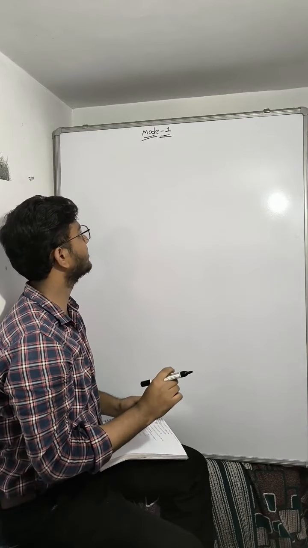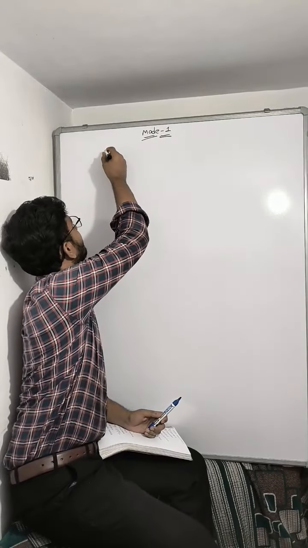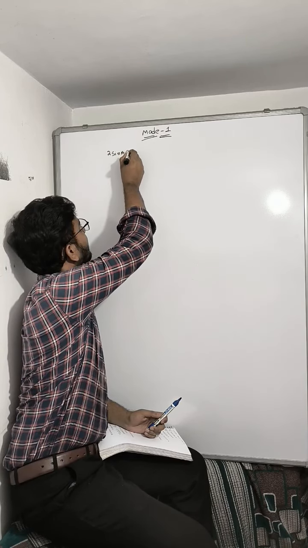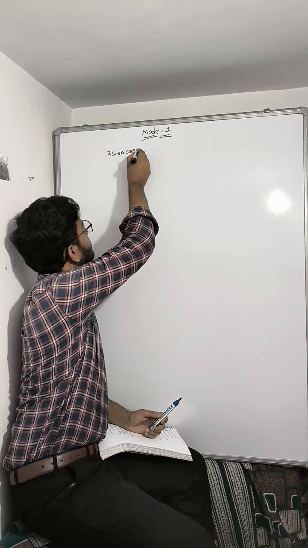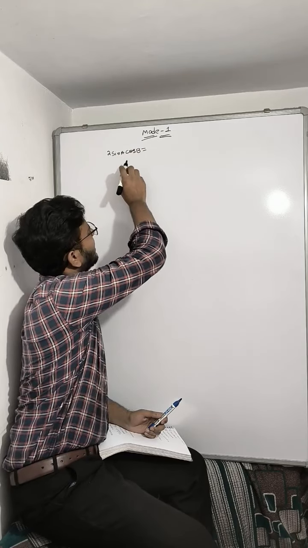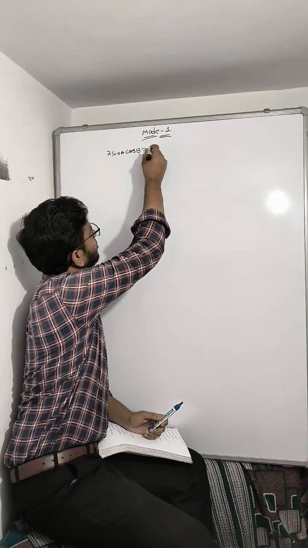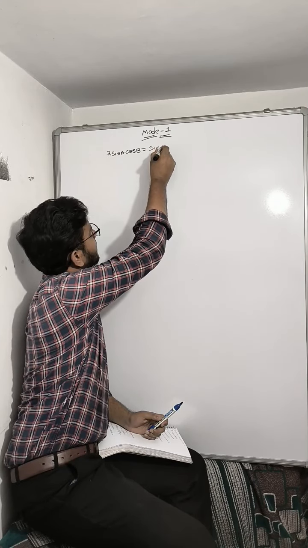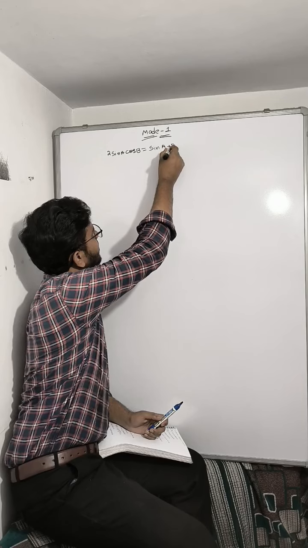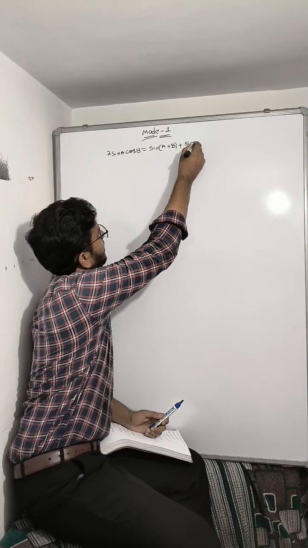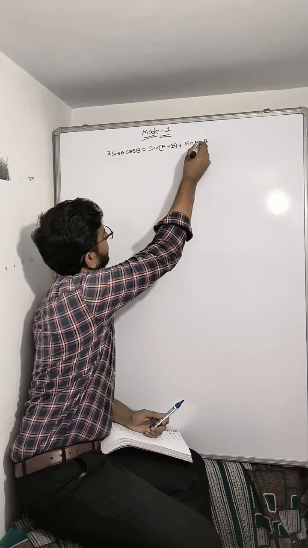What we discussed in the previous video: 2 sin A cos B is equal to sin(A plus B) plus sin(A minus B).